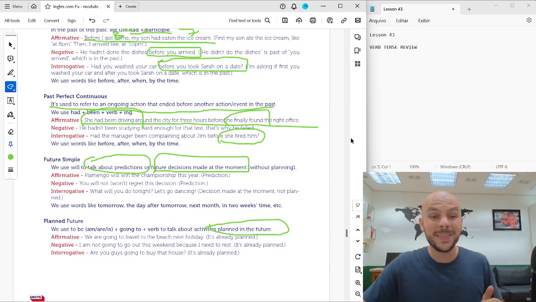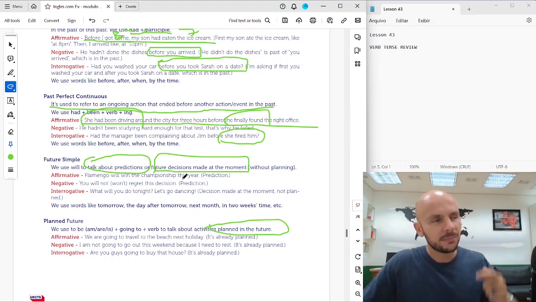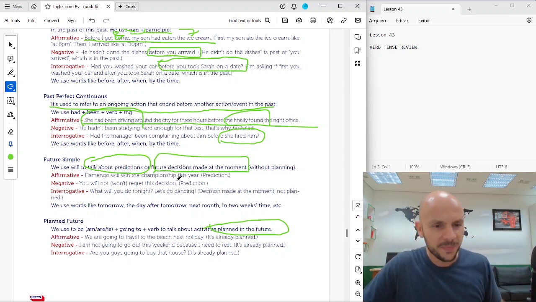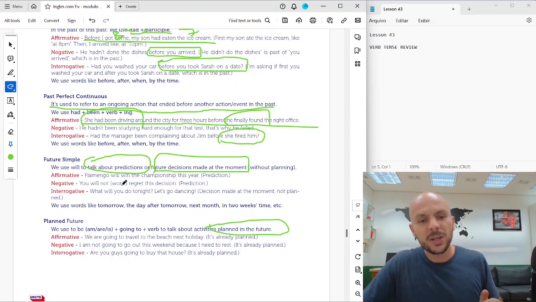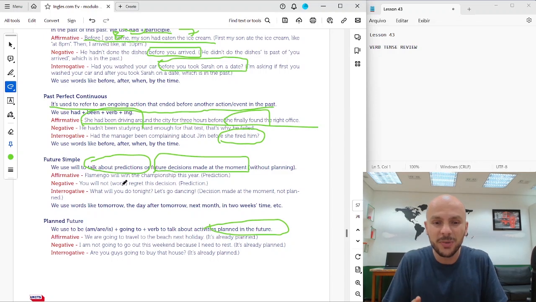In the other situation, we use future simple to talk about predictions. Predictions, okay? Previsões. Flamengo will win the championship this year. Prediction. Flamengo will win. It's a prediction. I'm not sure. Negative. You will not or you won't regret this decision. Okay? You will not regret this decision. You won't regret. Prediction.